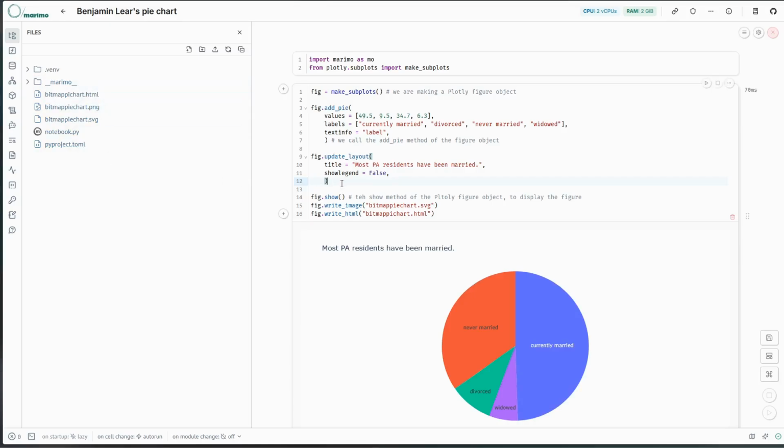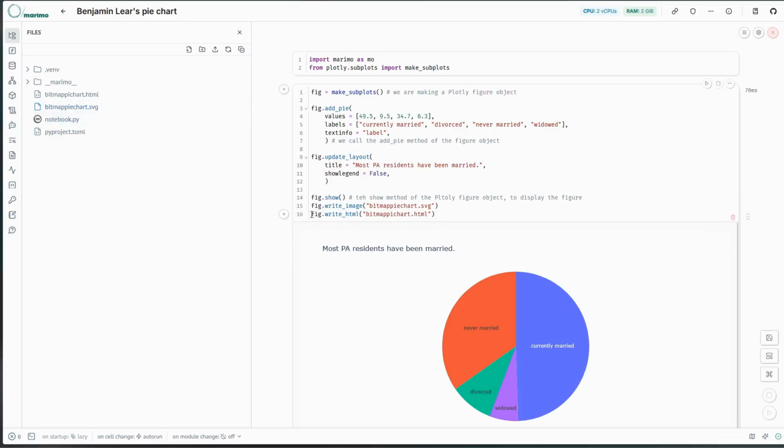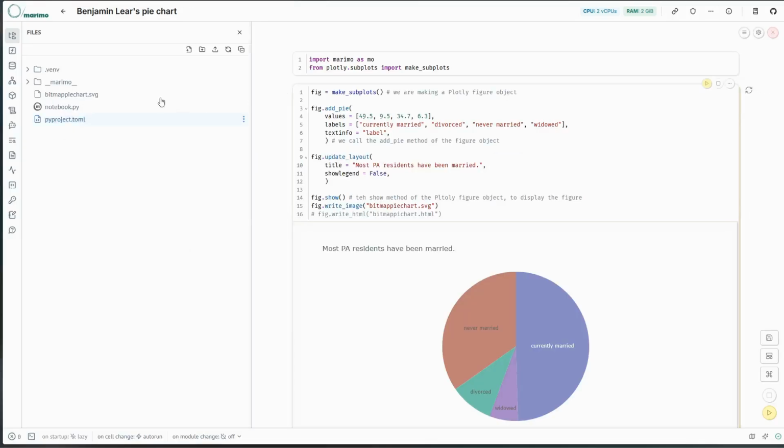I don't need the PNG, so I'm not going to use it. Actually, I'll just go in here and say, I don't really need you, so let's get rid of that. Okay, fine. So now I only have these two files, and I really only want the SVG. And so I could, if I wanted to, get rid of this line. Something else that programmers often do is just comment it out. So you'll put this # in front, and this won't be run, but it's kind of there in case you ever want to come back and use it. We don't need this HTML. I'm going to delete it. You don't need to. I'm just doing it so that I only have the file I'm interested in right here. Okay. Now we have a title.